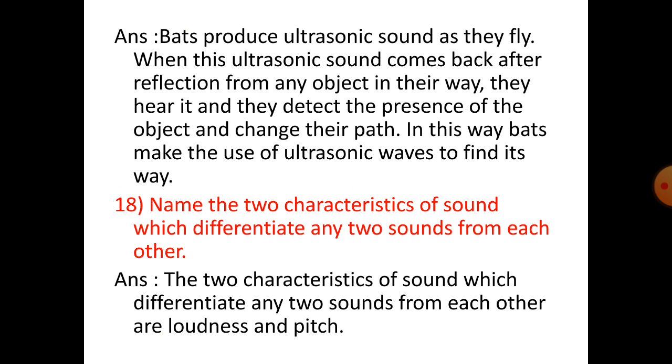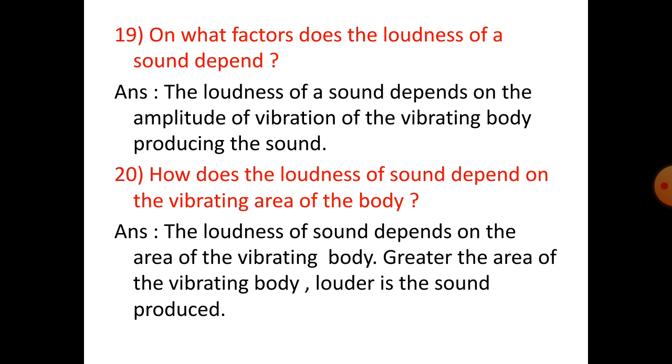Number 18. Name the two characteristics of sound which differentiate any two sounds from each other. Two characteristics of sound which differentiate any two sounds from each other are loudness and pitch. Number 19. On what factors does the loudness of a sound depend?